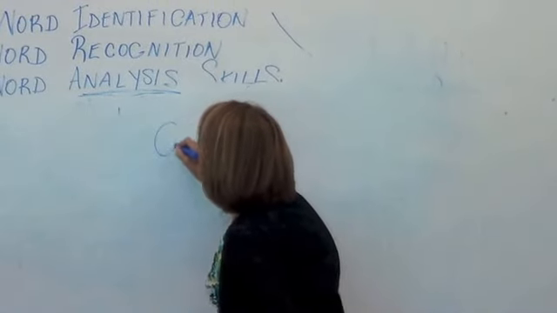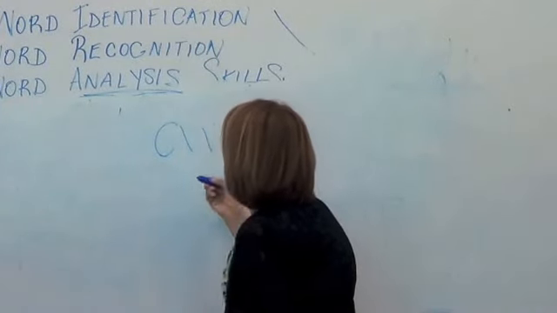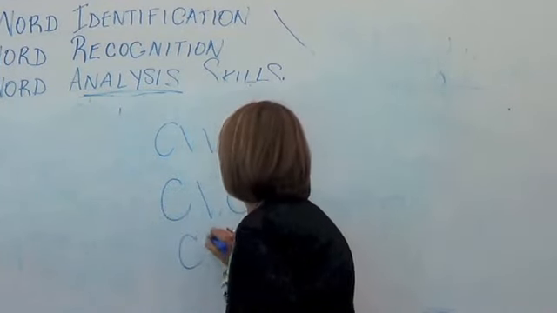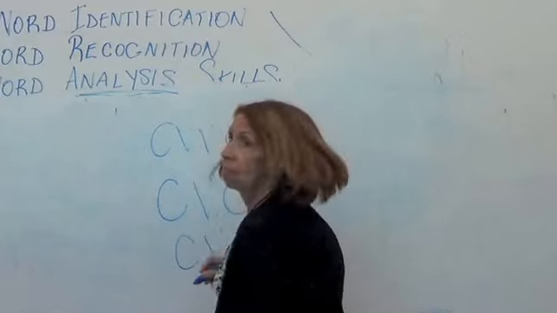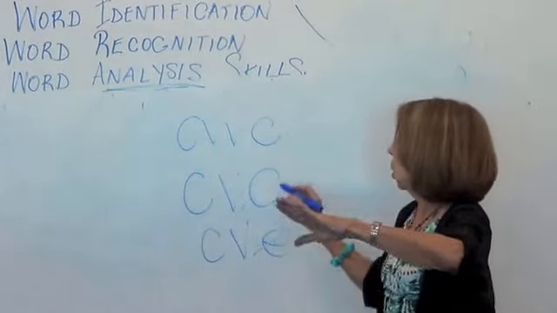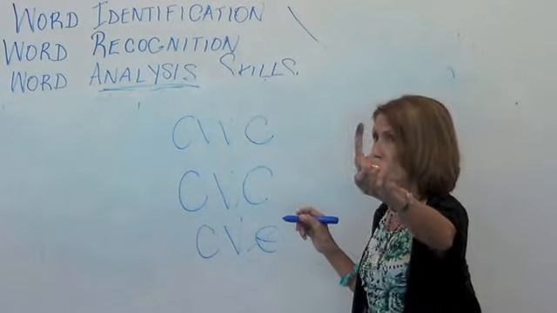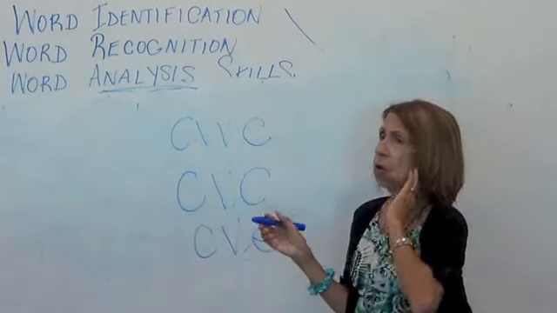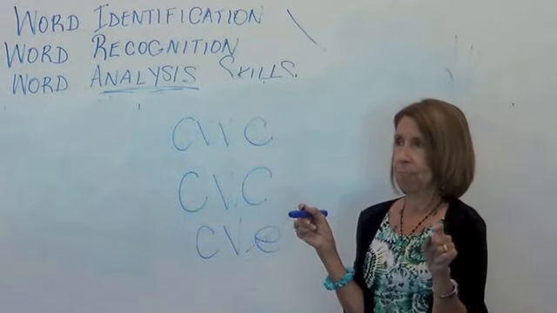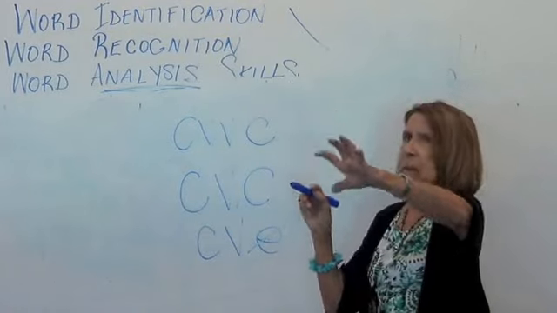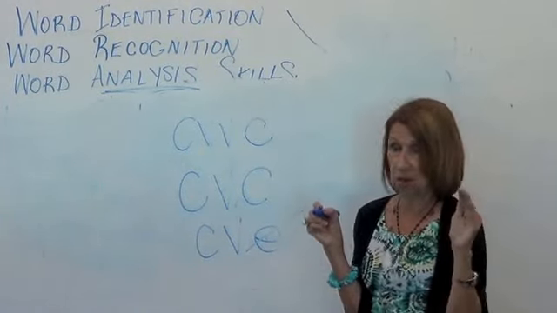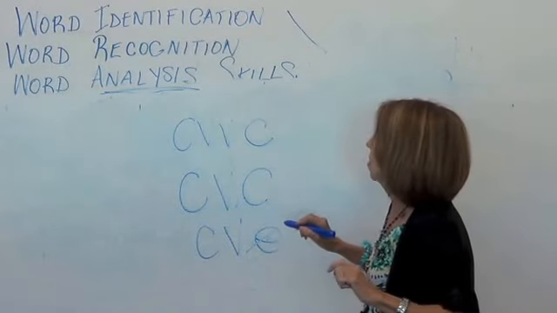We have the consonant, vowel, vowel, consonant. We have patterns with consonant, vowel, consonant, and consonant, vowel, silent E. The best way to remember different patterns, because there is one question on your midterm about which pattern you see in this word, is to think about solving a math problem. When you've got A plus B equals, you put numbers in where the letters are to solve the problem. Do the same thing here.